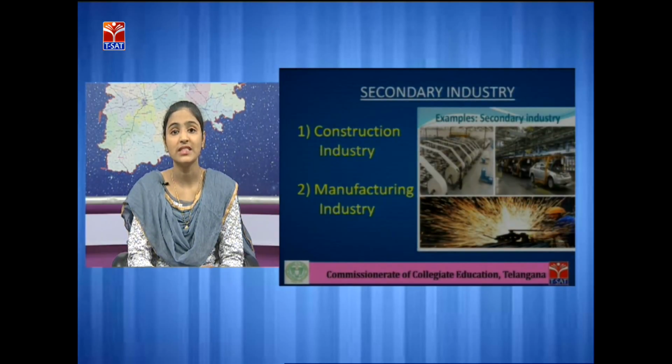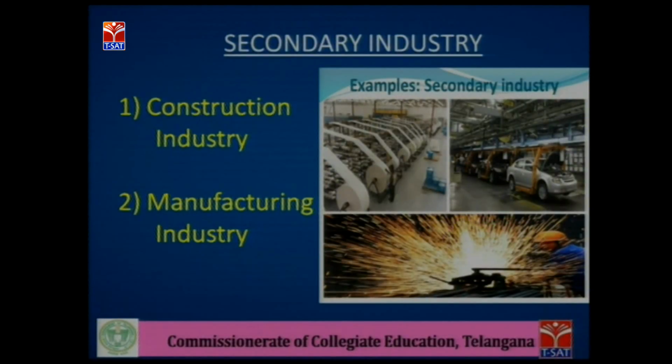Now we'll see what is secondary industry. Secondary industry means the industry that uses the product of primary industry to produce more products. It is called secondary industry. Secondary industry is broadly classified into 2 types, that is construction industry and manufacturing industry. Construction industry. The name itself says construction, means the industry that is related to construction work. It is called construction industry, like roads, dams, etc.